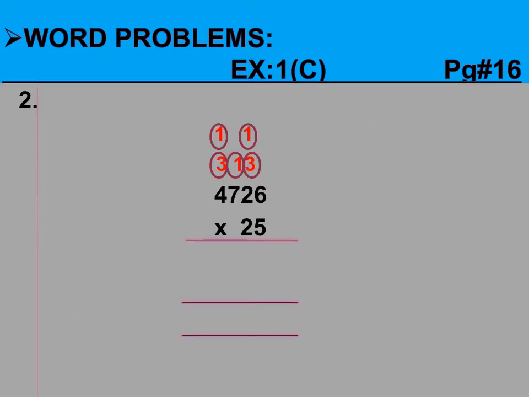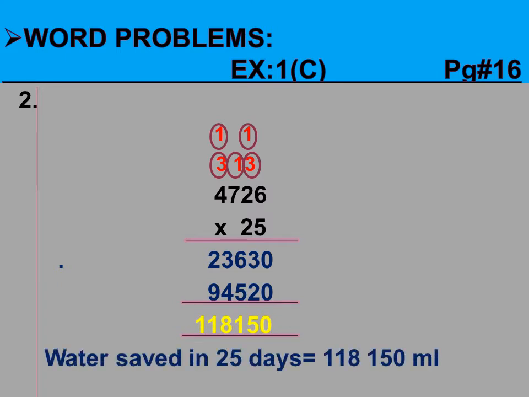Yes, we will multiply the given two numbers. When we multiply the given two numbers, we will get the answer like this. At the end, we will write the answer in a statement like water saved in 25 days is equal to 118,150 milliliter.